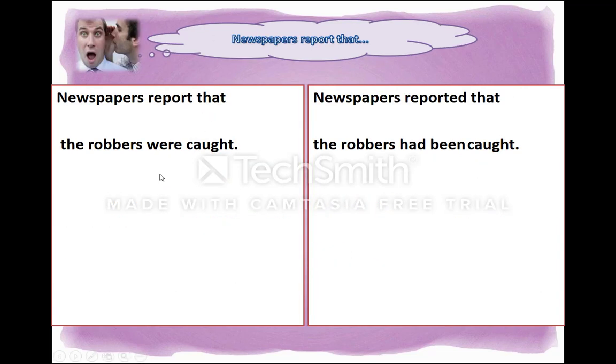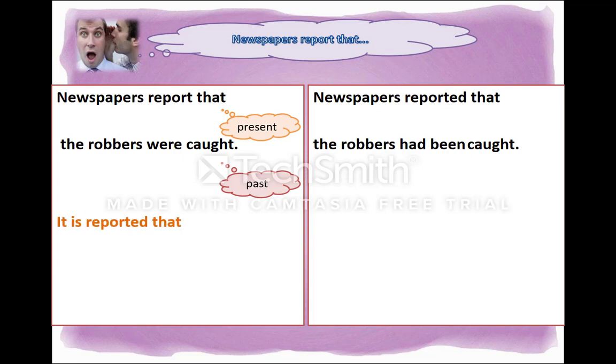Newspapers report that the robbers were caught. Newspapers report that is in present tense. The robbers were caught is in past tense. There is a time difference between these two actions. But we know what to do. Our job is easy. The first alternative is, it is reported that, and you copy the second part of the sentence.